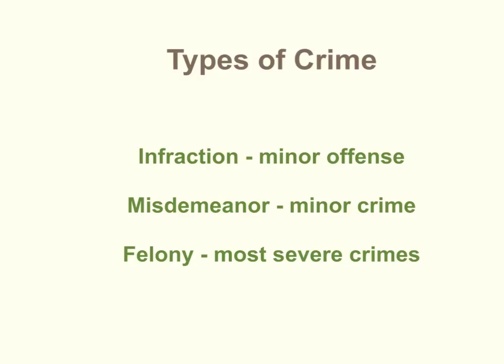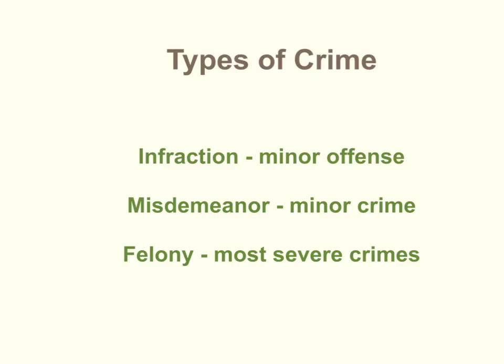There are also various types of crime. An infraction is a minor offense. An example of an infraction would be disorderly conduct, destruction of property, or public drunkenness. In Pennsylvania, these are called an intentional summary offense. The penalty is a fine not to exceed $800.